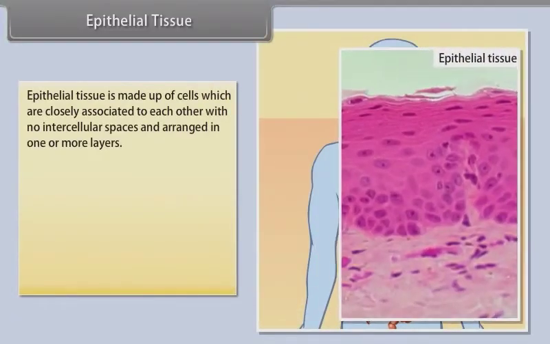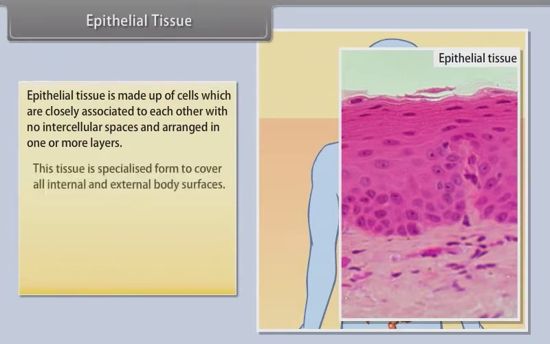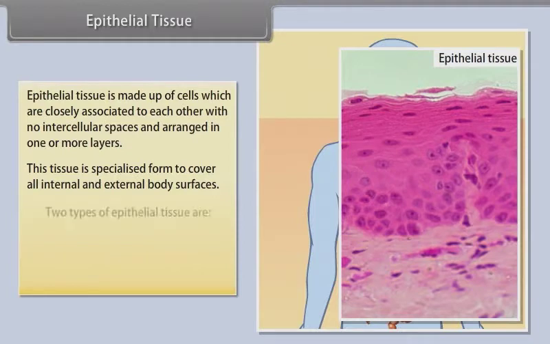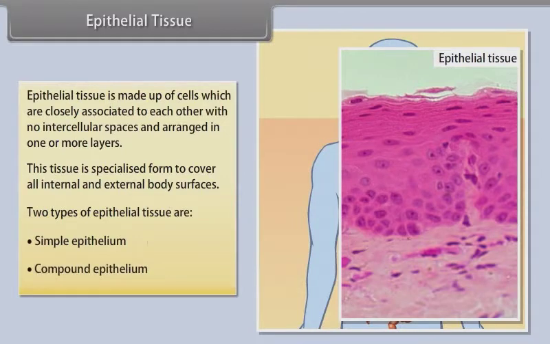Epithelial tissue. Epithelial tissue is made up of cells which are closely associated to each other with no intercellular spaces and arranged in 1 or more layers. This tissue is specialized, formed to cover all internal and external body surfaces. The 2 types of epithelial tissues are simple epithelium and compound epithelium. Let's know about them in detail.